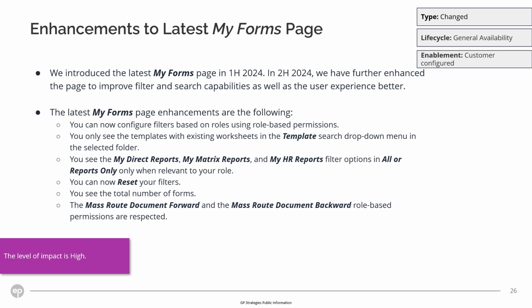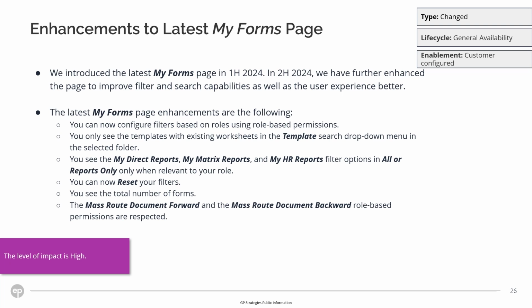In the second half 2024 release, we improved filter and search capabilities as well as making the user experience better. These additional enhancements are: you can now configure filters based on roles using role-based permissions. You only see the templates with existing worksheets in the Template Search drop-down menu in the selected folder. You see the My Direct Reports, My Matrix Reports, My HR Report filter options in all or reports only when relevant to your role. You can now reset your filters.